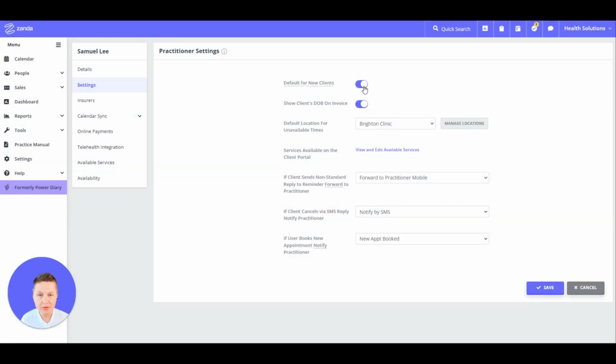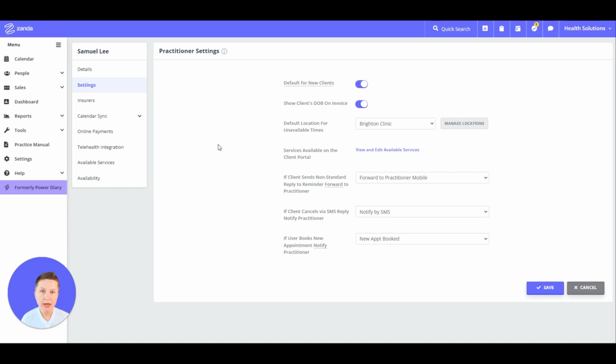Whenever you enable this, it means that this practitioner profile will make this practitioner the default primary practitioner for new clients. What this means is, whenever an account user creates a new client profile, this practitioner will be assigned to them as a primary practitioner by default. This can be manually changed at the time of creating a new client profile or at any other time.